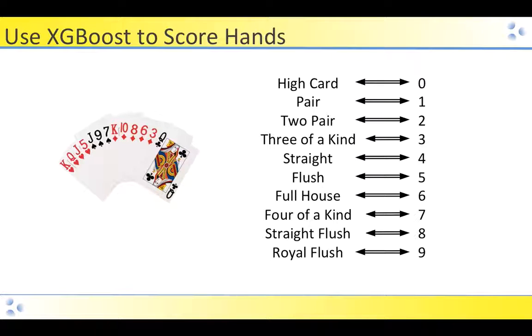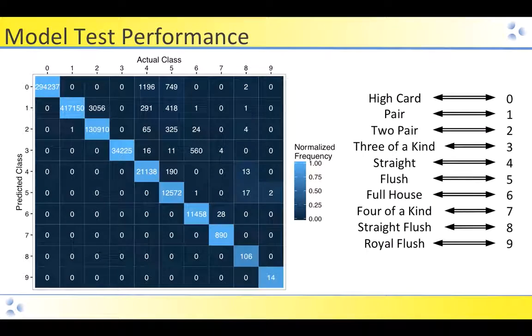We provide about 4 million hands of different shapes and sizes, anywhere from 5 to 7 cards, which covers basic poker as well as Texas Hold'em. And we train the model to make the prediction. Given a specific hand, can it predict the actual class of the hand? And the model does a pretty good job. It's better than 99% accuracy. And you can see the diagonal of the confusion matrix here is the vast majority of scores on every possible class, that the prediction and the actual agree very well with each other.